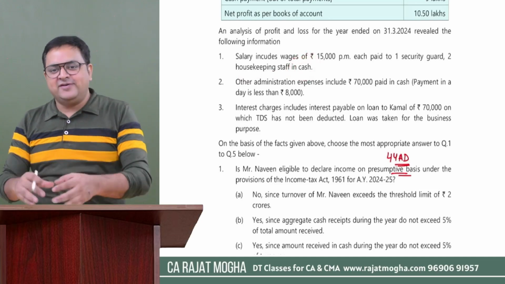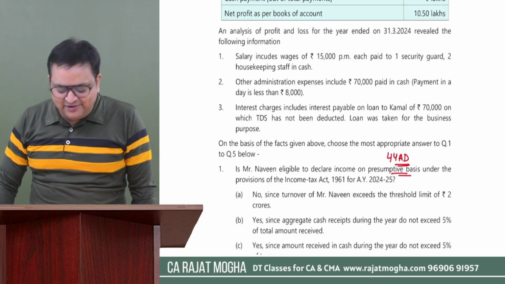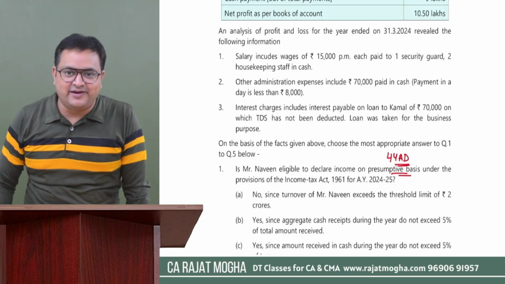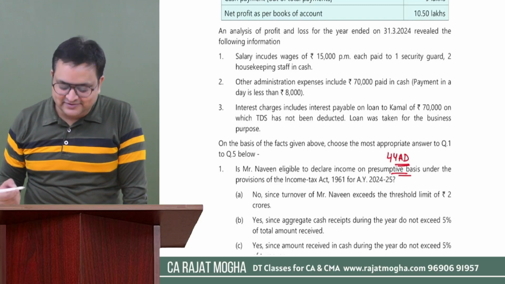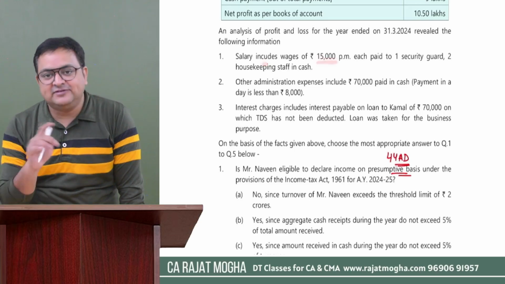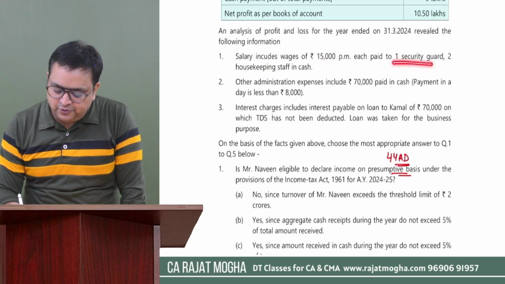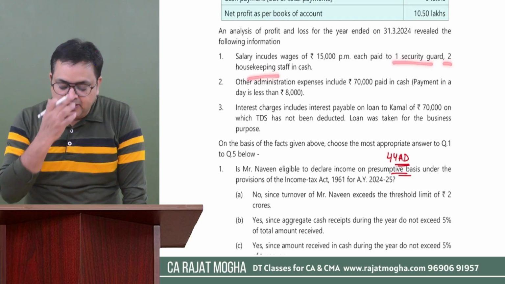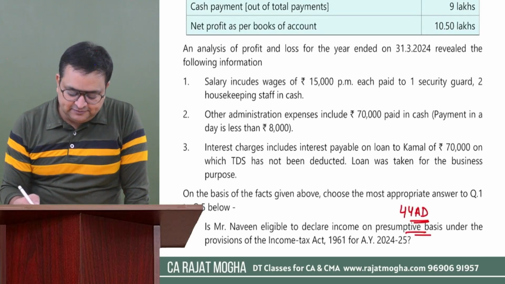This is one of the favorite additional information by the examiner. They always use this information, 48.3, that the assessee has paid something in cash of more than rupees 10,000. So here we know now that this salary includes 15,000 per month, which is paid in cash to each of these employees. How many of them are here? 1 security guard and 2 housekeeping staff. So how much are we paying in cash? Monthly we are paying 15,000 rupees each.